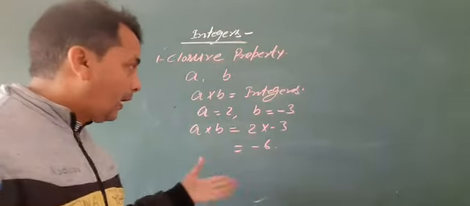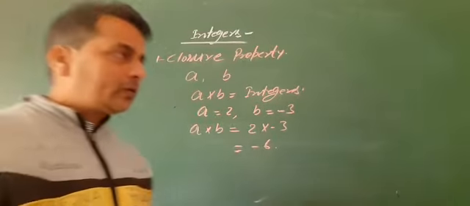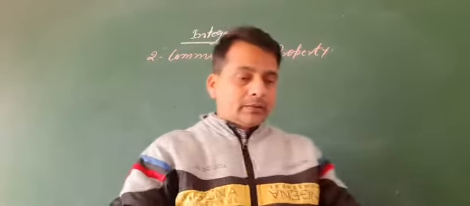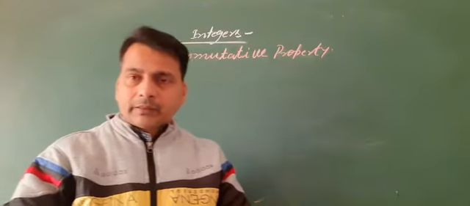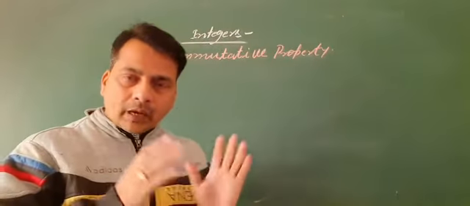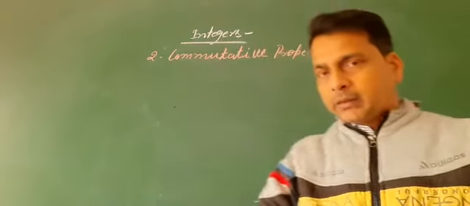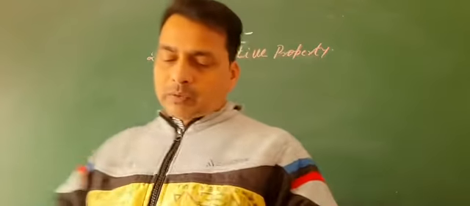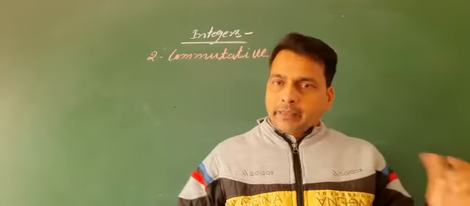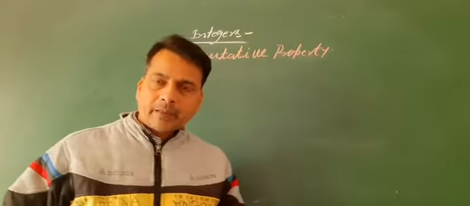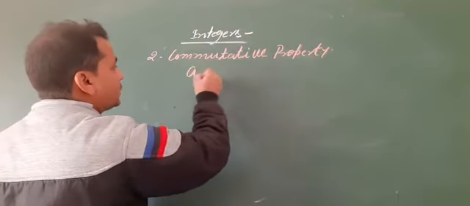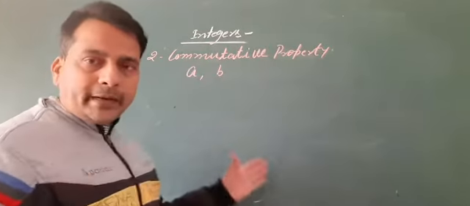The product of two integers gives an integer. And the next property is the commutative property. Commutative property: the product of two integers is also equal to the product of both integers if they change their position. Suppose there are two integers a and b.